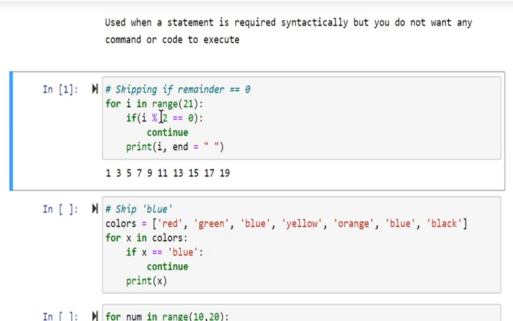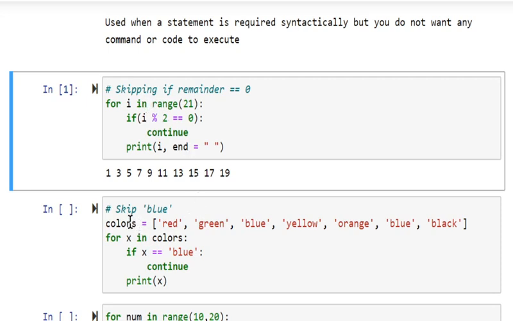If the remainder after integer division by 2 is equal to 0, that means i is an even number. If i is an even number, I just want to continue. That means I want to skip this statement and continue with the next value of i. So the result will be just printing the odd values, because only the odd values will have the condition false and then come to the next statement. If the condition is true, we go for the next iteration.